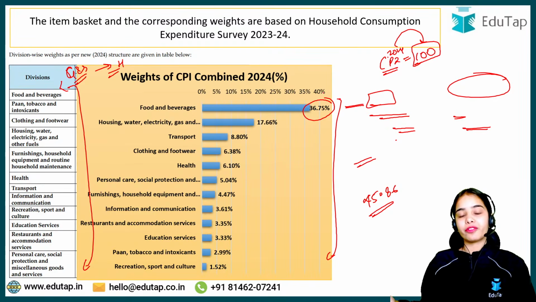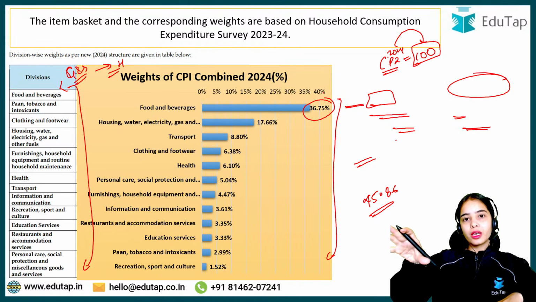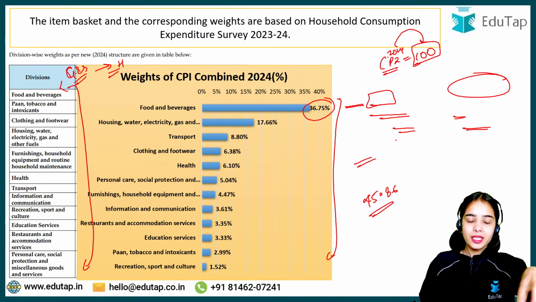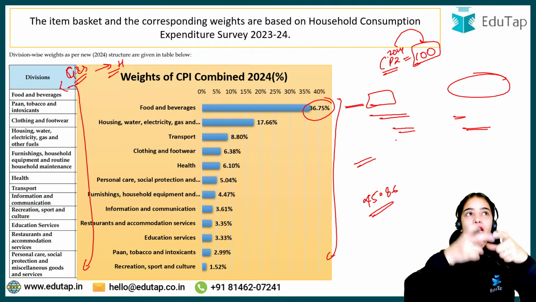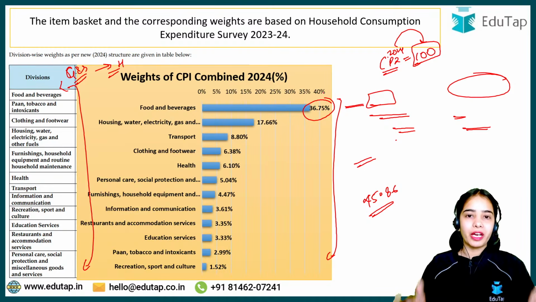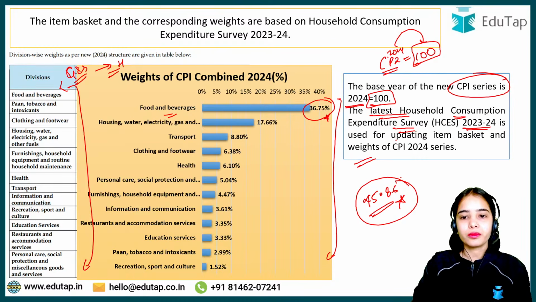of 36.75%, because you can understand that your expenditure is divided amongst your gym payments, and for gym equipments you are paying, for the nanny services, for the babysitter you are paying, you are also paying for the OTT subscriptions and such. So there are various expenditures that you are doing. So your expenditure has been further bifurcated. Food and beverages now has a lesser weight of 36.75% in comparison to the previous weight that was given to food and beverages. So this is the idea. The weights and the item basket have been changed for the new series.